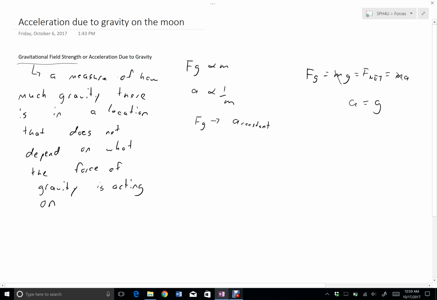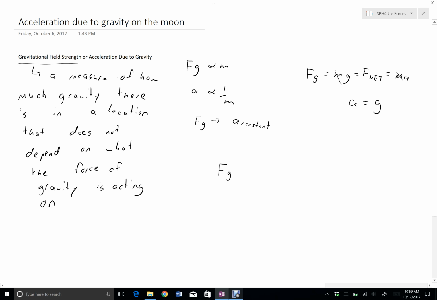So, for example, we know there's more gravity on an object when it's on the Earth than when it's on the Moon. It doesn't matter what that object is. The Earth is bigger than the Moon, so the Earth has a larger gravitational pull than the Moon, which means regardless of what we put on the Earth or the Moon, the gravity on the Earth is going to be bigger. We say then that the Earth has a stronger gravitational field than the Moon.